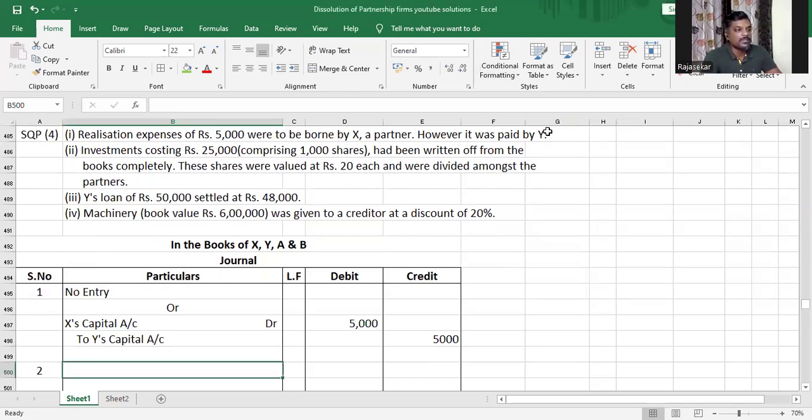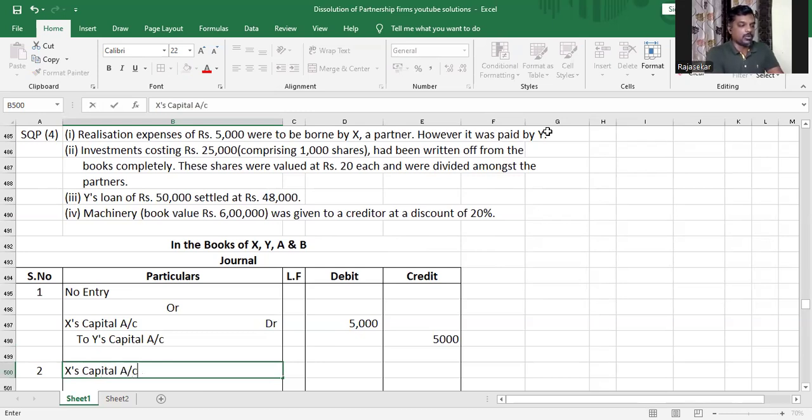Understood or not, my dear children? It cost 25,000 rupees, but that is not relevant to us anymore. How much is it realizing now? That is relevant to us. These shares are valued at 20 rupees each now. So 1,000 shares into 20 is 20,000. That is the value of the investment that we have now. And it has been divided amongst the partners. Amongst who all? X, Y, A and B.